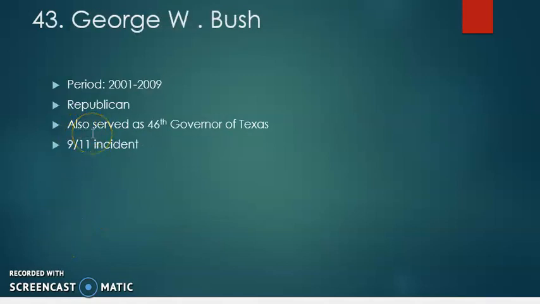George W. Bush, he ruled America from 2001 to 2009. He was from the Republican Party and also served as the 46th governor of Texas. And the 9/11 incident took place during his regime when the Twin Towers, the Pentagon and the World Trade Center were attacked.